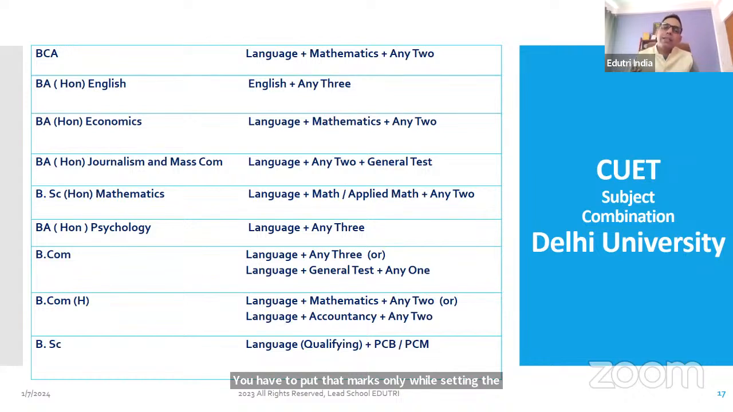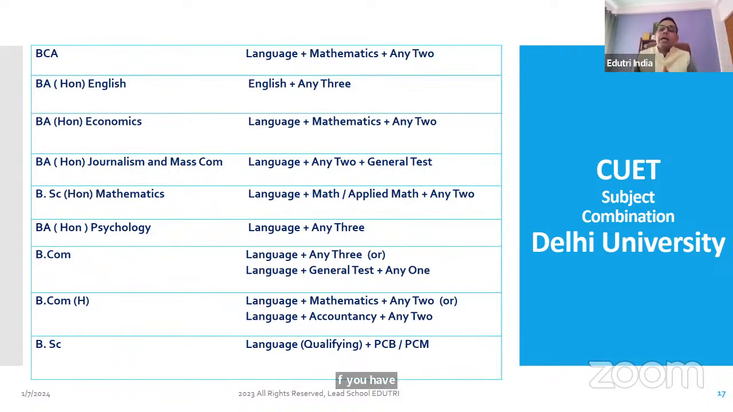BCom language plus any three, or there is another option to go with BCom language plus general test plus any one. BCom honors, you do have mathematics or you do not have mathematics, both people can go for BCom honors, language plus mathematics plus any two, or language plus accountancy plus any two. Means out of mathematics or accountancy, you should be having one. If you have both, it's an added advantage.